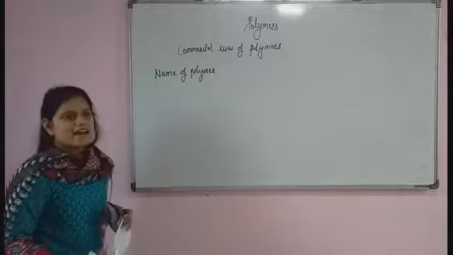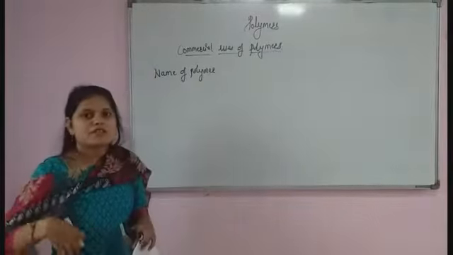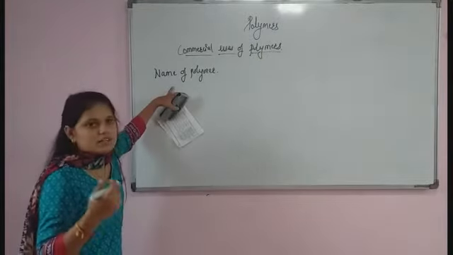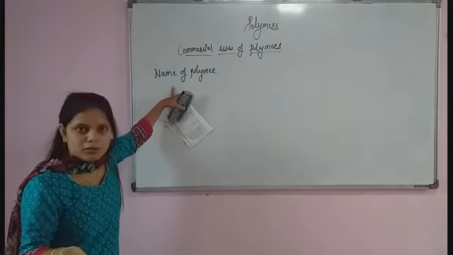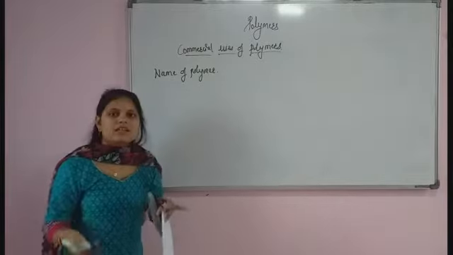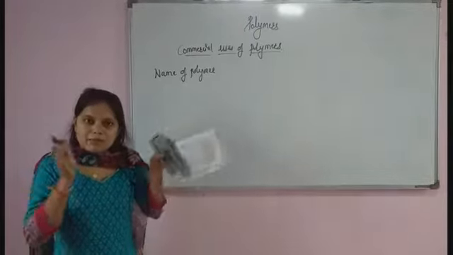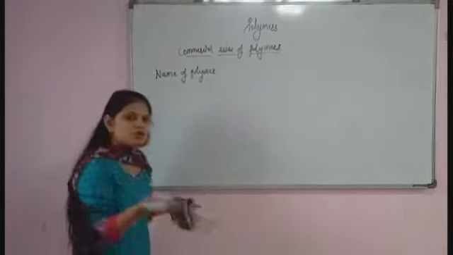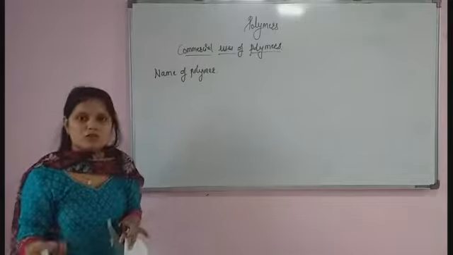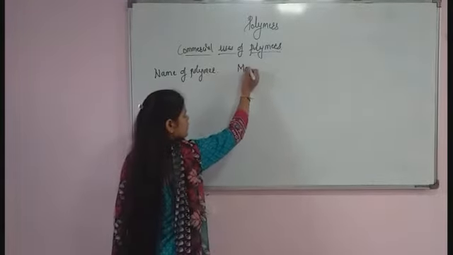And remember, it is the last part of this topic, commercial uses of polymer. So first will be the name of polymer. Suppose I take any one name, that is polythene or polypropylene, which is formed by using a monomer. So which monomer are we using for the formation of that polymer? That is the second column, the monomer.